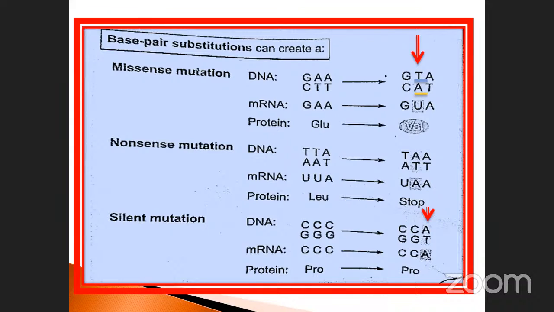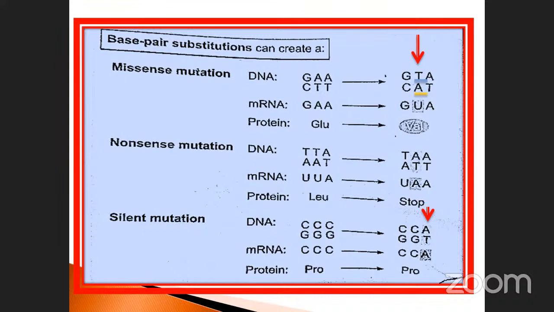Amino acids are the protein building components. So protein is nothing but amino acids. Just imagine here, the glutamic acid is replaced by valine, because the change is in the center place. Likewise, for nonsense they have mentioned DNA TTA, so the corresponding is AAT. Here they replaced the second position. See here, A is also replaced by T. It may be reversed. mRNA, UUA, here UAA.